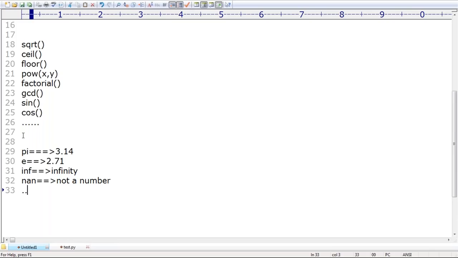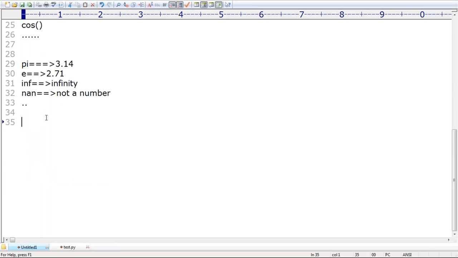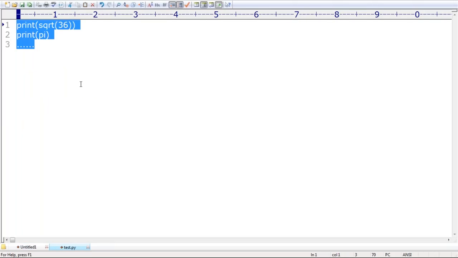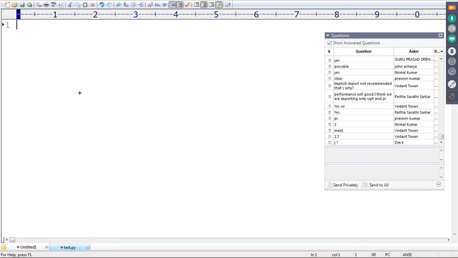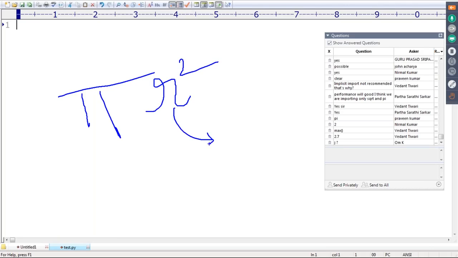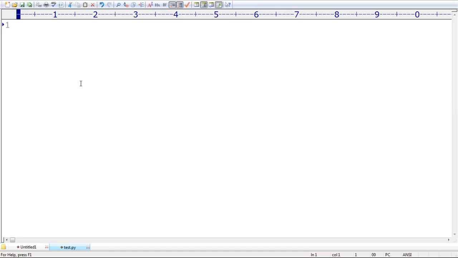Now, a small, shorter program I want to tell. Can you please write a program to print the area of a circle? To print the area of a circle, what is the formula? Anyone, can you please tell? Have you remembered from our childhood in mathematics that we covered pi r square? And what is this r? R is nothing but the radius. So pi r square.